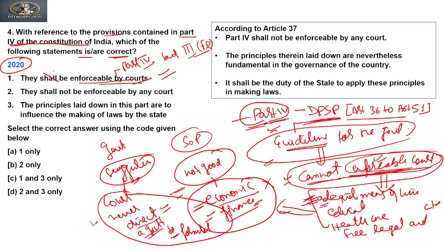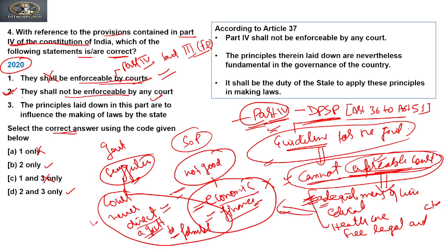So this cannot be our answer. And if we go through the elimination method, we need to find the correct answer. So the first cannot be the answer and the third cannot be the answer. So you are left with B and C. Now in B and C, the second is common, so the second must be true, right? The second says that they shall not be enforceable by court. Yes.